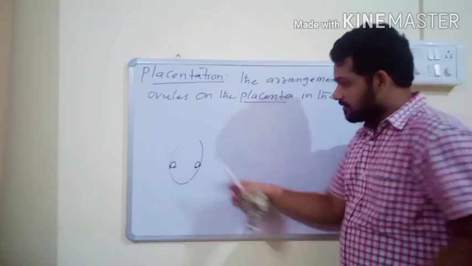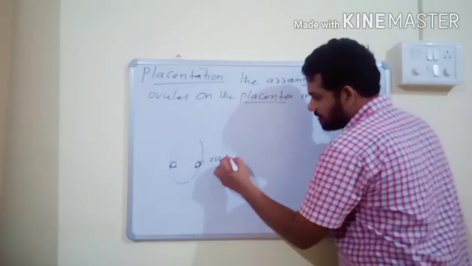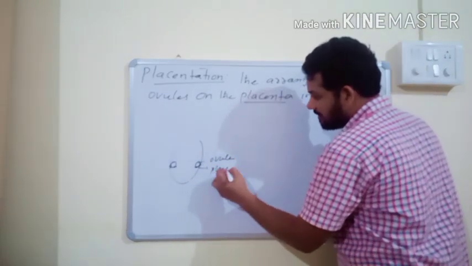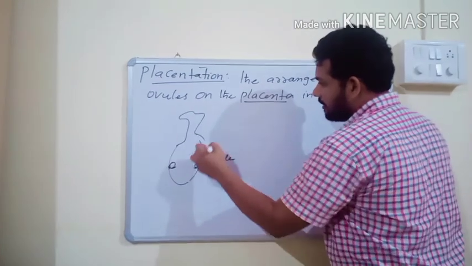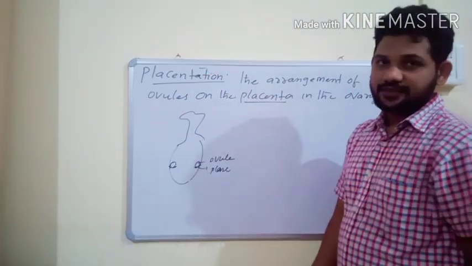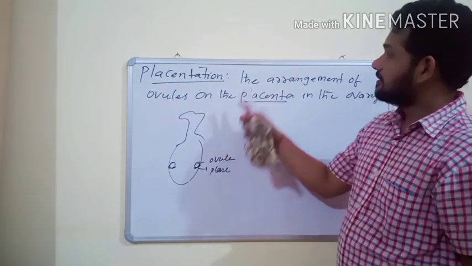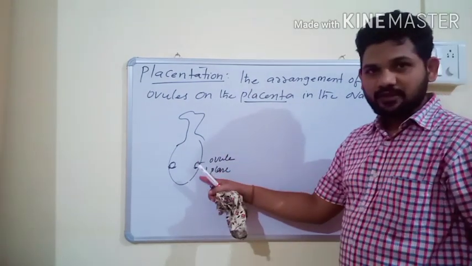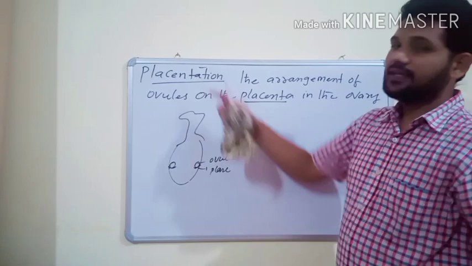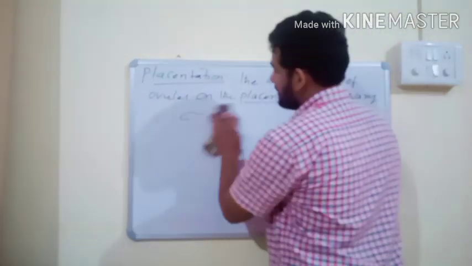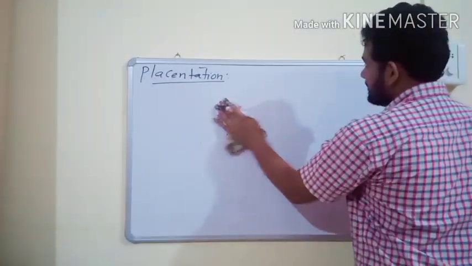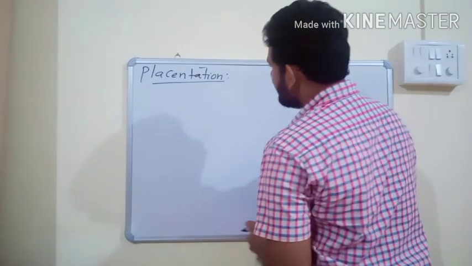The arrangement of ovules on the placenta in the ovary is known as placentation. Is it clear? The arrangement of ovules on placenta in the ovary is known as placentation. And placentation is of various types.